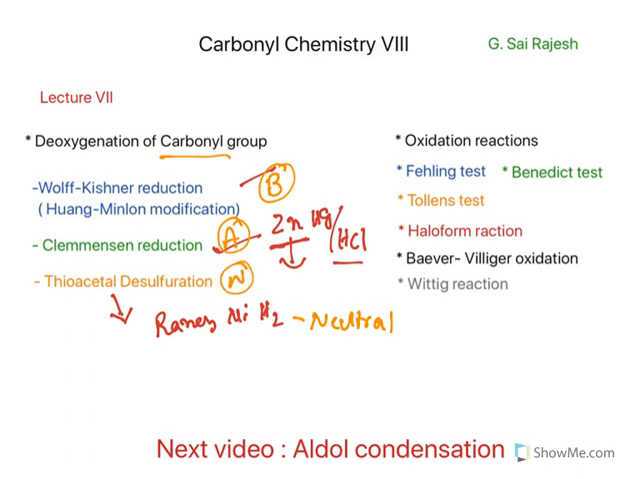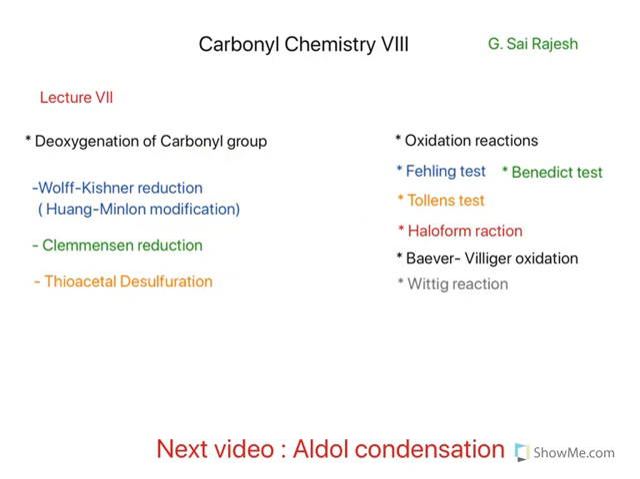Now, in this lecture, I am going to explain the remaining oxidation reactions like Fehling, Benedict and Tollens test. These three are important for carbohydrate chemistry. The other oxidation reactions like haloform and Baeyer-Villiger are also discussed. Finally, we will see the Wittig reaction. In the next video, I am going to explain aldol condensation.